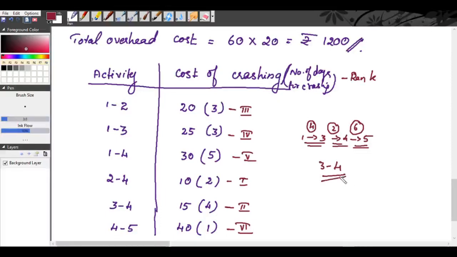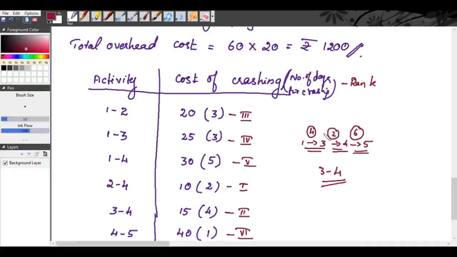After crashing the activity, we will see the other critical paths and then move on to the next step. First of all, we will crash the activity 3, 4 because in the critical path, this activity has the lowest rank. Let us move on to crashing the activity.